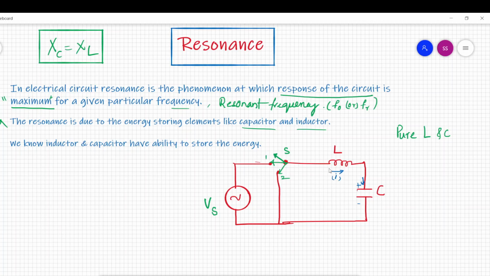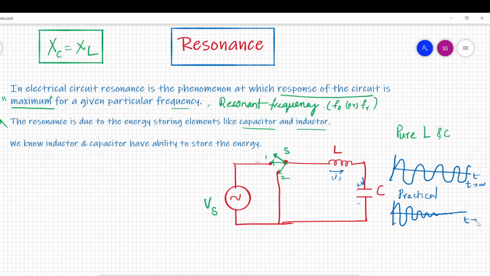If they are pure elements, this process will continue for infinite time. But practically, there will be internal resistance in the inductor and capacitor. So with a pure capacitor and inductor, there will be oscillation between them that never dies out and continues as t tends to infinity. But for a practical inductor and capacitor, these oscillations will die out, as there is internal resistance. This energy transfer between inductor and capacitor is possible at the resonance condition.